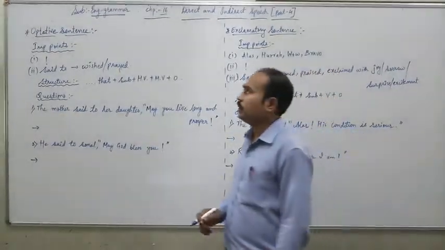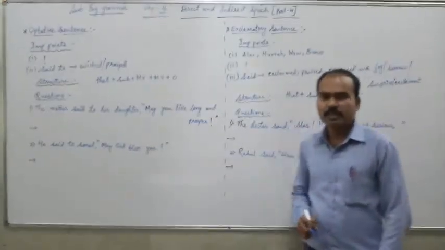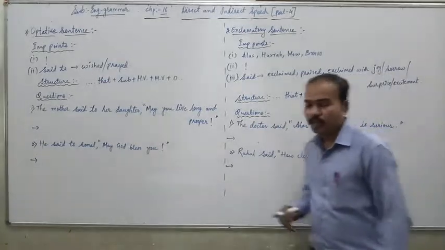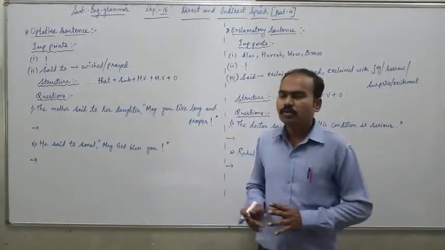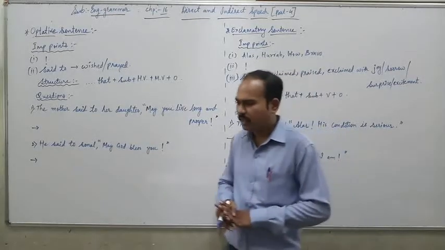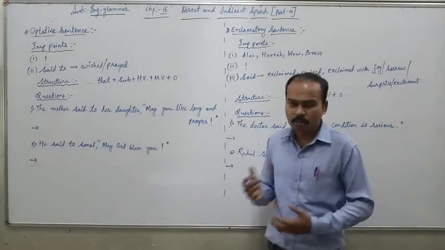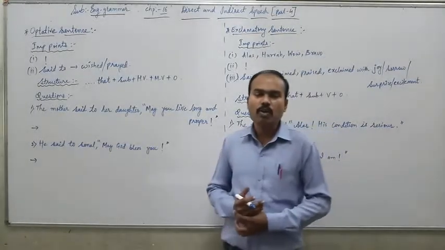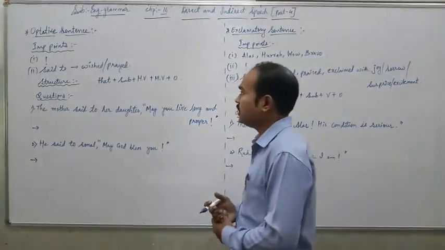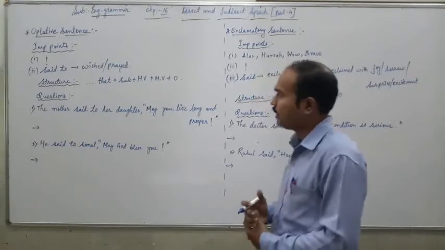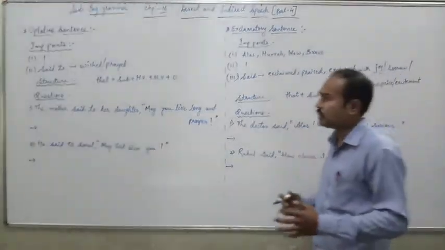Today we are going to do English grammar chapter number 16, direct and indirect speech, part 4. We are going to continue the lesson which we have already started. In the last lecture we saw how to change interrogative sentences, yes/no type and WH type, and also imperative sentences. Today in this lecture we are going to see how to change optative sentences and exclamatory sentences. So let us start.